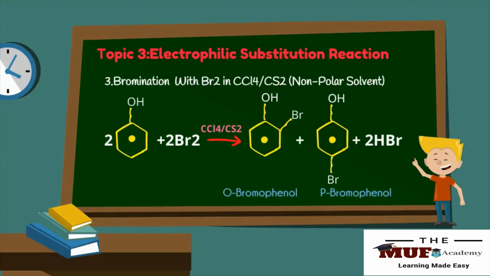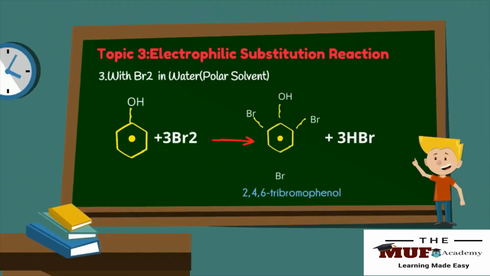Bromination with bromine in carbon tetrachloride or carbon disulfide. When phenol is heated with bromine in the presence of carbon tetrachloride or carbon disulfide, a mixture of ortho-bromophenol and para-bromophenol is formed. With bromine in water: when phenol is heated with bromine in water, 2,4,6-tribromophenol is formed.